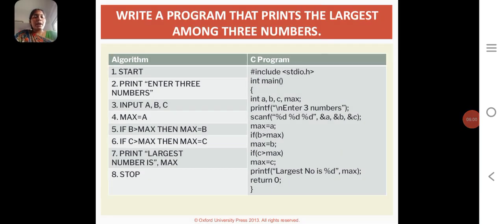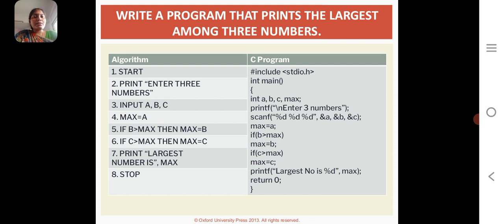In the same program, we give three values, and we find out the maximum value. The three values are taken as A, B, C, and we find out the largest value, that means the maximum value.